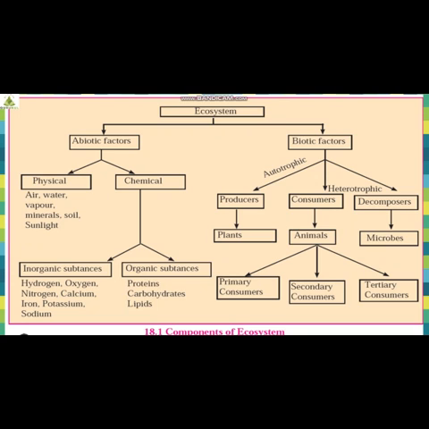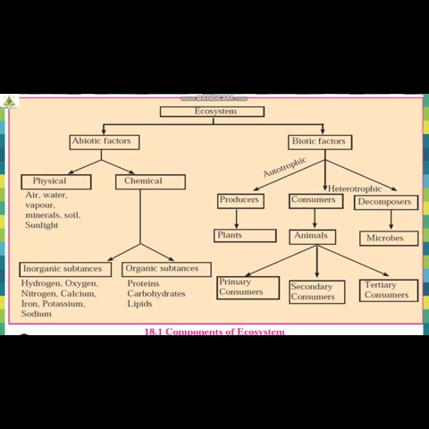For chemical abiotic factors, if you go through the examples, you can see that they are further subdivided into two types: inorganic substances and organic substances. In inorganic substances, we have examples such as hydrogen, oxygen, nitrogen, calcium, iron, potassium, sodium.